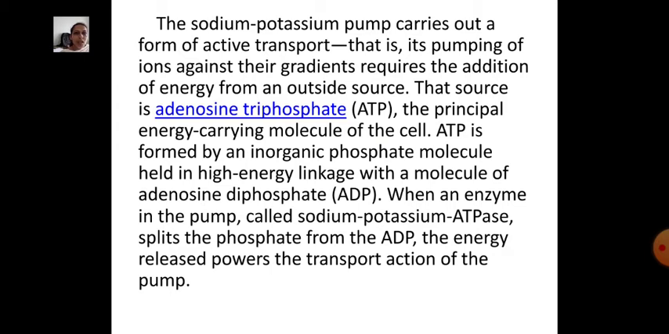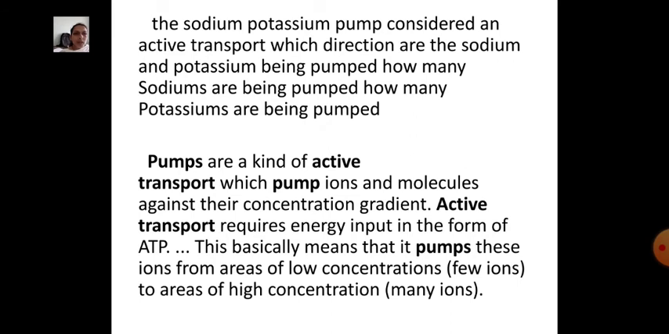When an enzyme in the pump called sodium potassium ATPase splits the phosphate from the ADP, the energy release powers the transport action of the pump. The sodium potassium pump is considered an active transport. Which direction are the sodium and potassium being pumped? How many sodium are being pumped? How many potassium are being pumped?